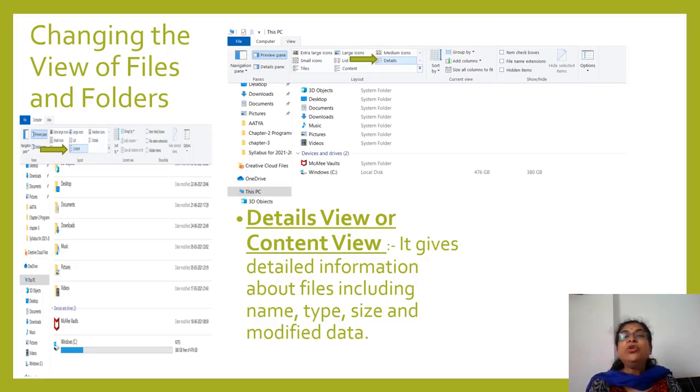So in details, you can see all that. System folder, all that time, date, how many bytes it is occupying on the computer system, all that it is getting shown. This details option, can you see in the View menu? Yes. And here it contains that also, you can see.